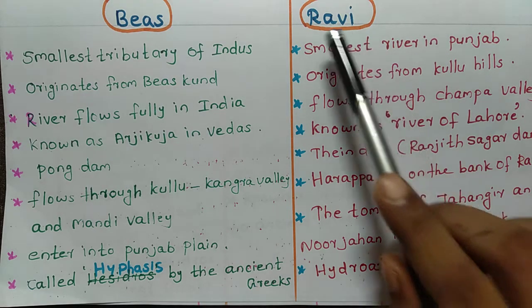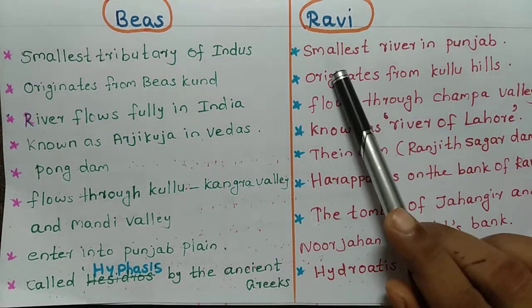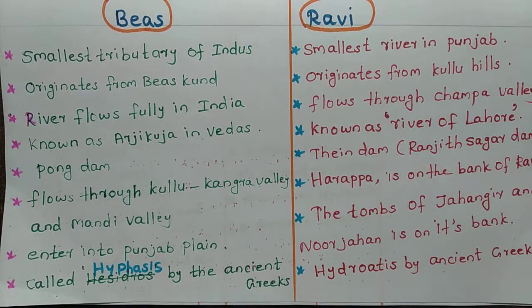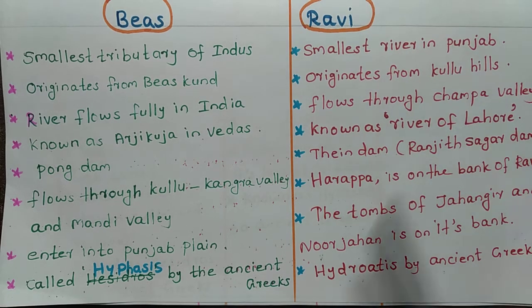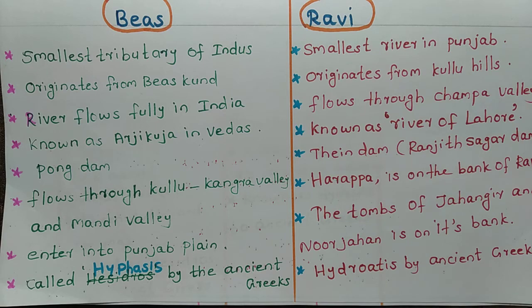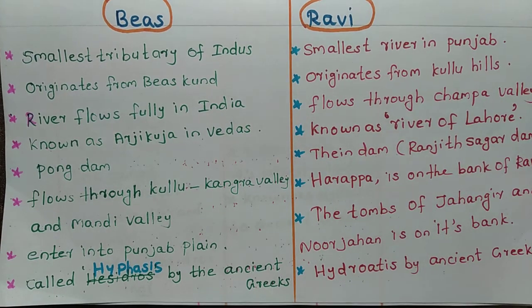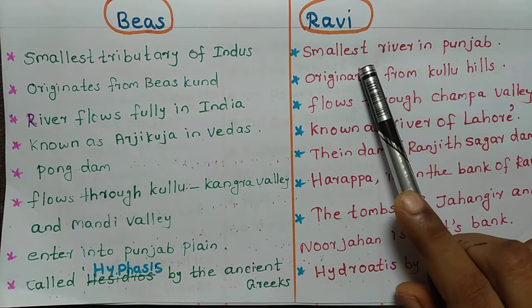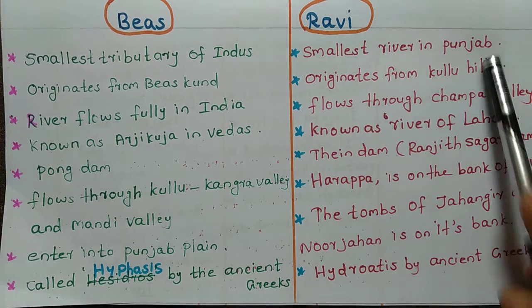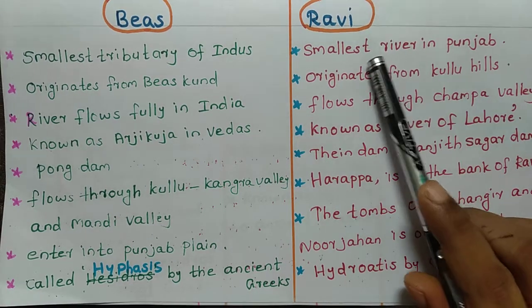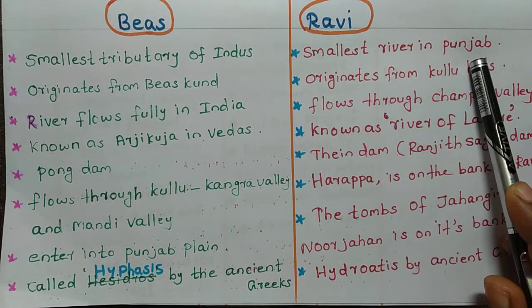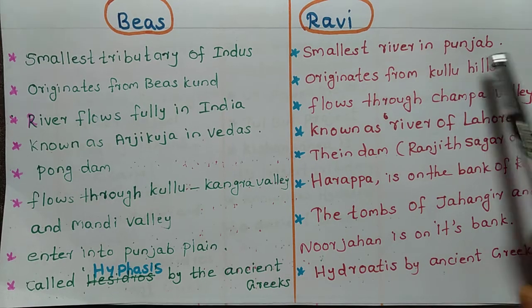Now let's go through river Ravi. Smallest river in Punjab. All 5 rivers are flowing through Punjab, and among the 5 rivers, the smallest river in Punjab is Ravi. Actually, the smallest river is Beas, but for the smallest river in Punjab, only a small portion of Ravi flows through Punjab. Then most of the part flows through Pakistan.